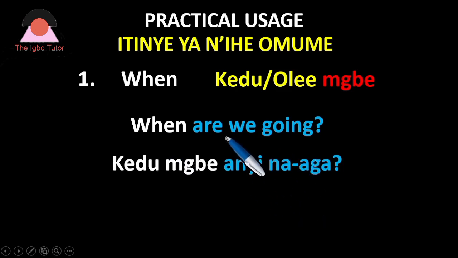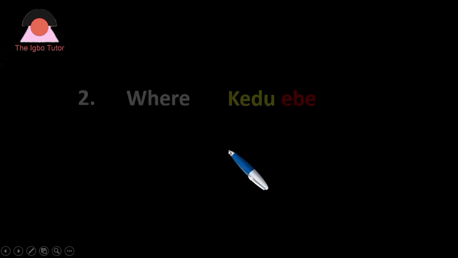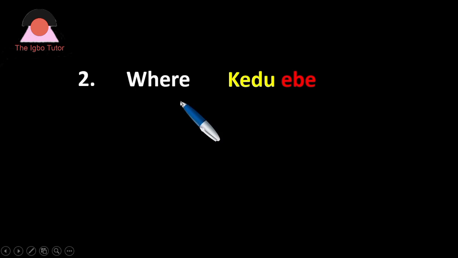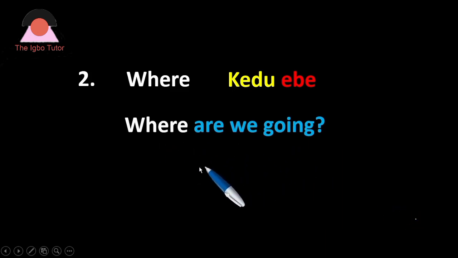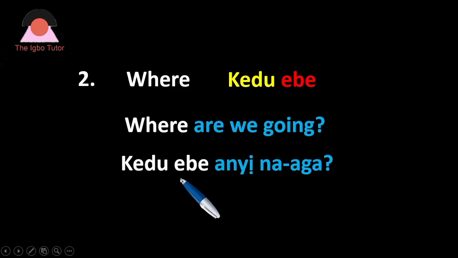Anyị is we. Going is naga. Let's go to number two now. Number two is where. Kedu ebe. We use them in a sentence now to see how it goes. Where are we going? Let's say the Igbo version. Kedu ebe anyị na-aga? Some will also say olee ebe. I said that earlier, but we're using Kedu in this particular question series, which is more popular. Kedu ebe anyị na-aga? Where are we going?